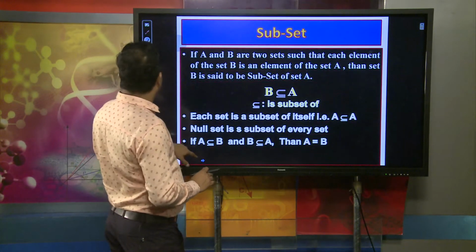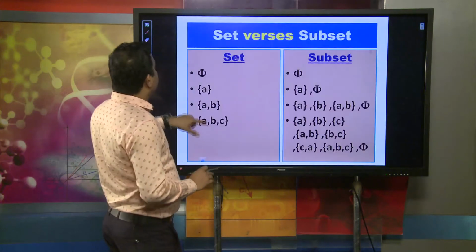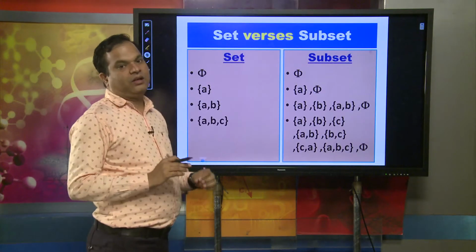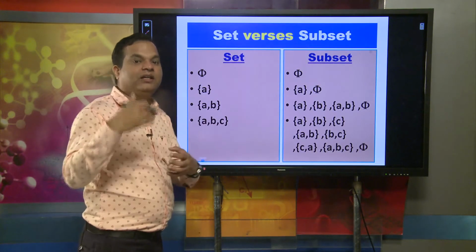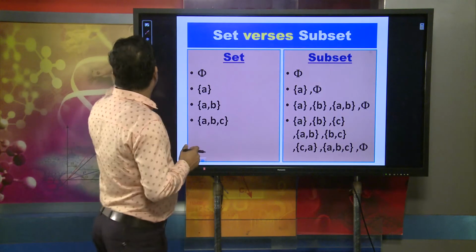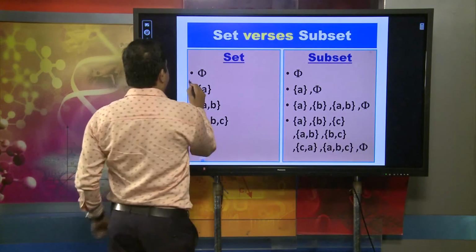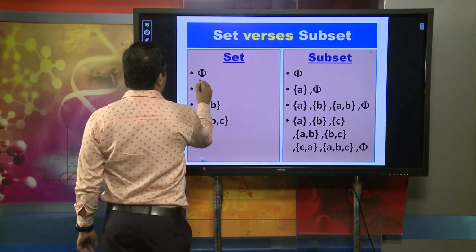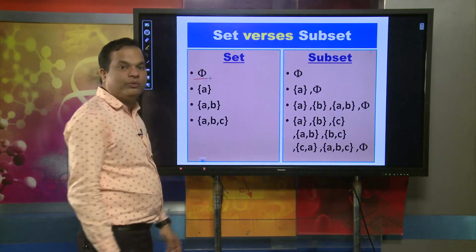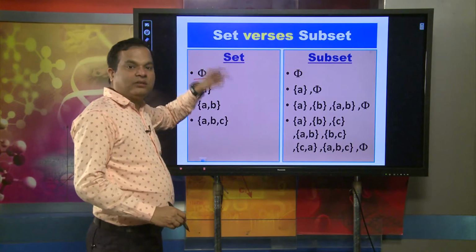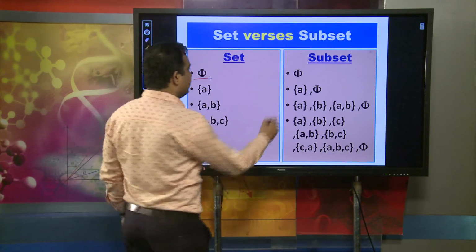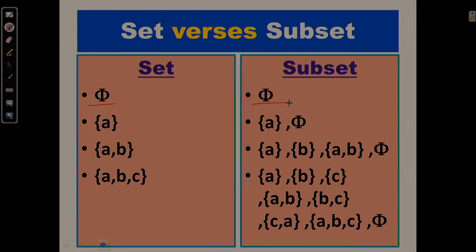For example, we can distinguish between a set and its subsets by taking the number of elements. Suppose set A is the null set; we already know every null set is a subset of itself, so its only subset is the null set.